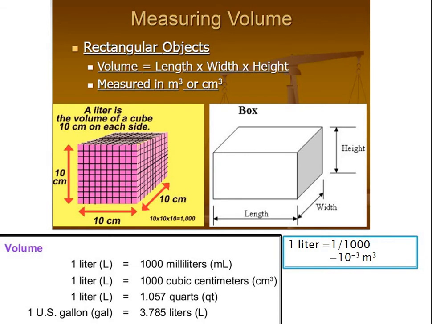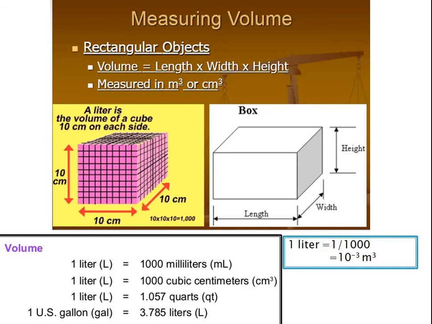Liquid is measured in terms of liter. So 1 liter is nothing but 1000 milliliters. 1 liter is equal to 1000 cubic centimeters. 1 liter is equal to 1.057 quarts, and 1 US gallon is nothing but 3.785 liters.